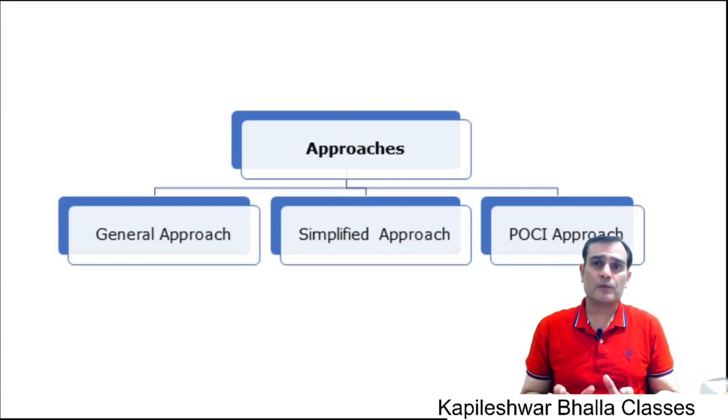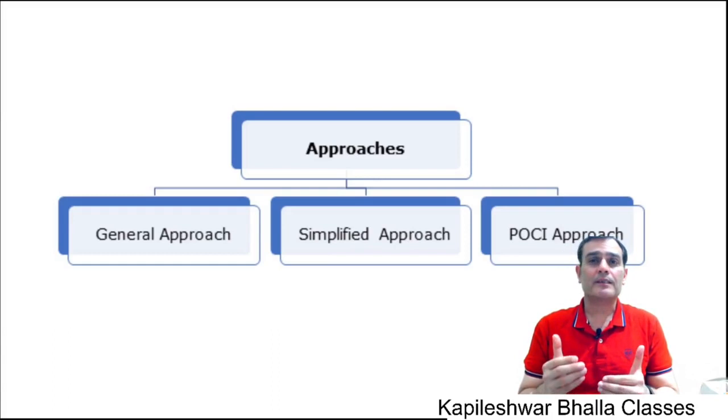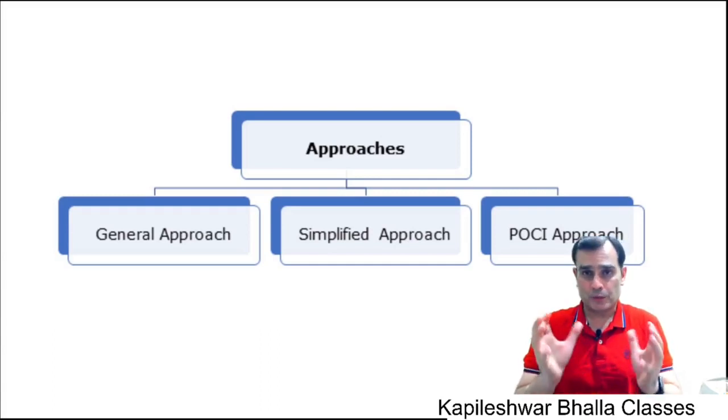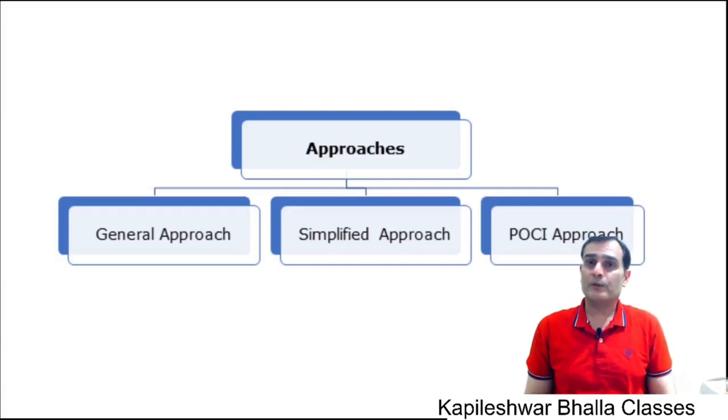Today, the basic idea was to expose you to the fact that assets can be categorized into 3 categories. One is where Ind AS 36 applies, one is where Ind AS 109 applies, and one is where there is inbuilt impairment testing. And the second idea was to tell you that this entire standard can be studied with a 3-step procedure, where we're focusing on step number 1, that there are 3 kinds of approaches. What I'm going to do next in the video is tell you in detail which assets are covered under Ind AS 109 and what kind of approach would apply to those financial assets. That's all in this particular video.